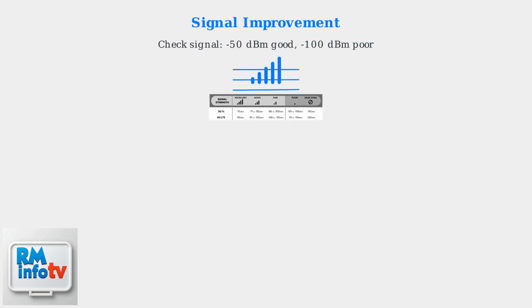Next, improve your signal. Use the T-Mobile app or device diagnostics to check your signal strength. Ideally, you want something around -50 dB emitters. Anything weaker than -100 dB emitters is poor. Move to a location with a clearer view of cell towers or use an external antenna to boost the signal.